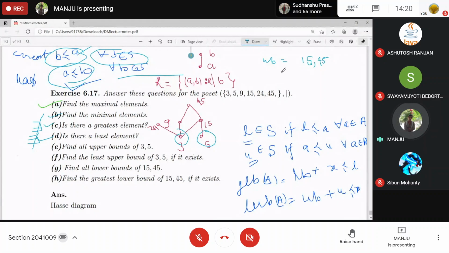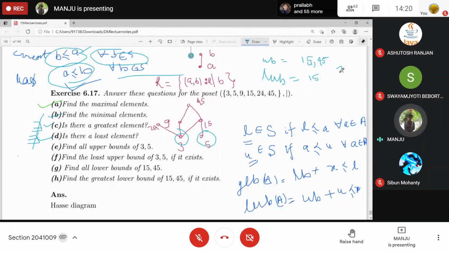And what about the least upper bound? It will be 15. And what about lower bounds of this set? No lower bound exists.